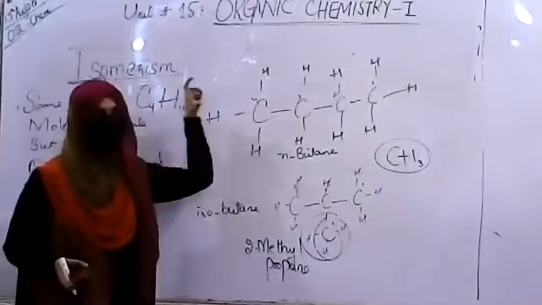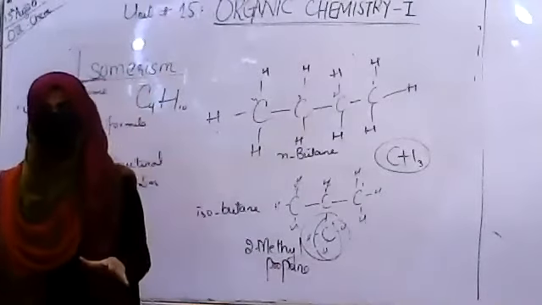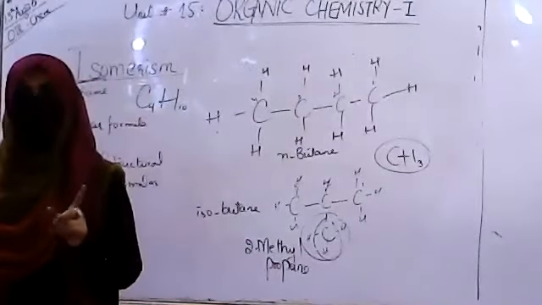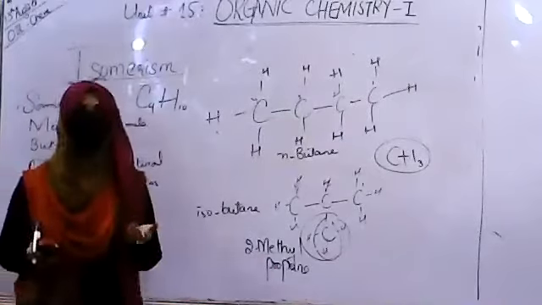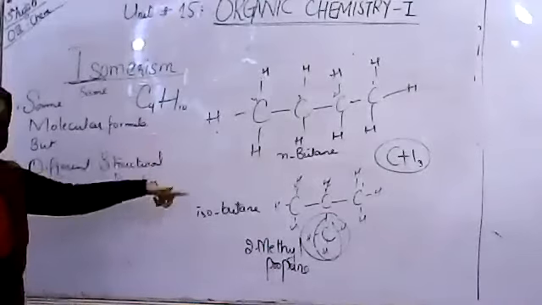And butane means it is in the chain form, and 2-methyl propane means it is a butane compound, but its structure is different from the simple straight chain compound. So these are basically called the isomers of each other.